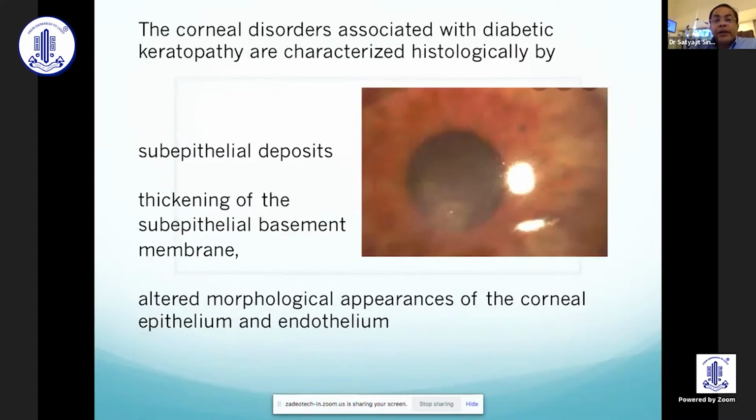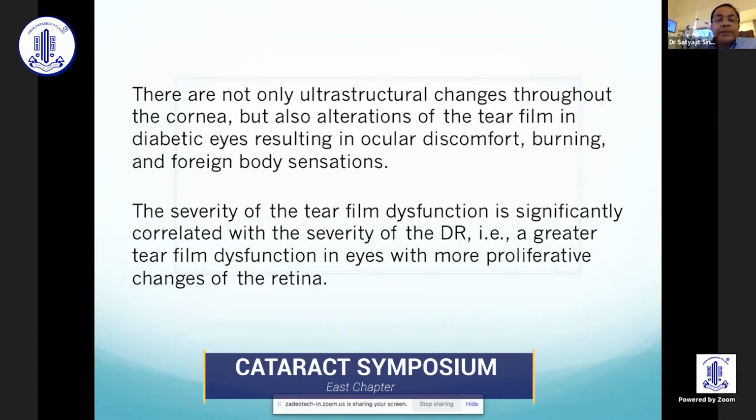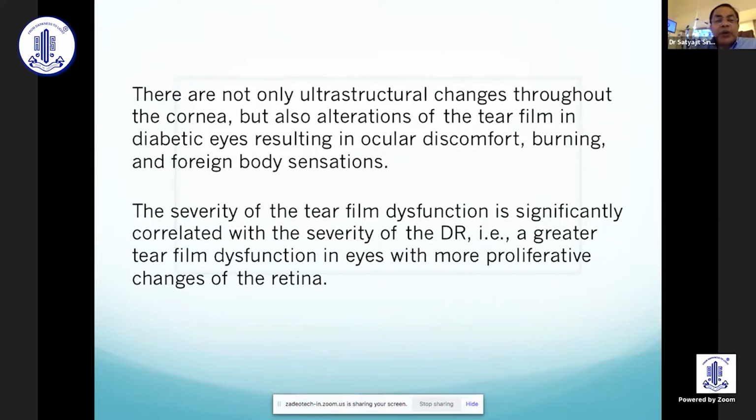The corneal disorders associated with diabetic keratopathy are characterized histologically by subepithelial deposits, thickening of the subepithelial basement membrane, and altered morphological appearances of the corneal epithelium and endothelium. There are not only ultrastructural changes throughout the cornea, but also alterations of the tear film in diabetic eyes, resulting in ocular discomfort, burning, and foreign body sensation.